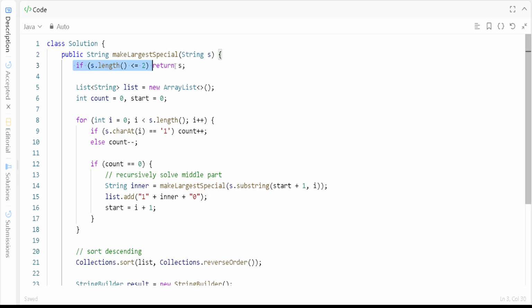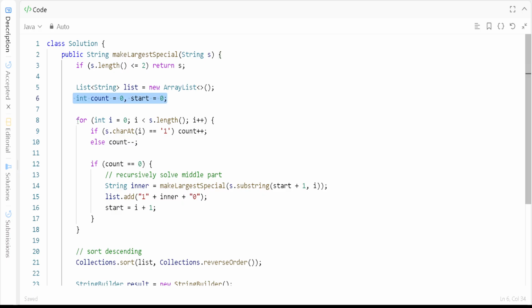So what we will do, we'll check first if the length is less than or equal to 2. It means we will return that string itself, because if the length is less than or equal to 2, there is no need to check further; there are only two braces, a starting and an ending brace, or maybe only one. Then we'll create a list, and we have a count and start.